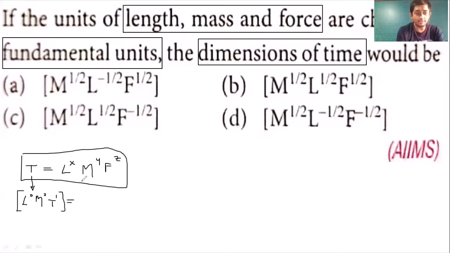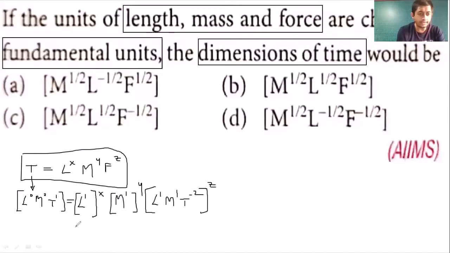So L, that is L raised to 1, and outside it will be x. Then m, that is only m raised to 1, and outside it will be y. And my dear students, last is force. Force means it is L1 M1 T raised to minus 2, and outside the power will be z.